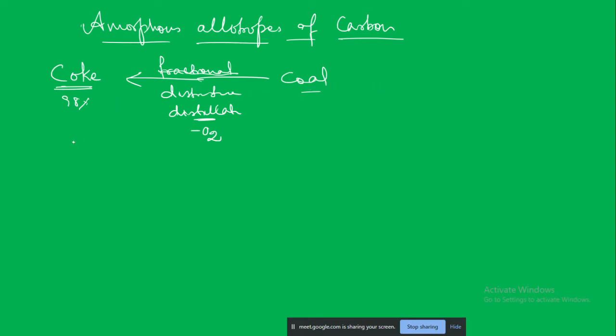As a byproduct, different things are released, which include coal tar, coal gas, and ammoniacal liquor. Coal tar was used earlier in making roads, those black color roads that we see, as a binder. A close brother of this one is bitumen.